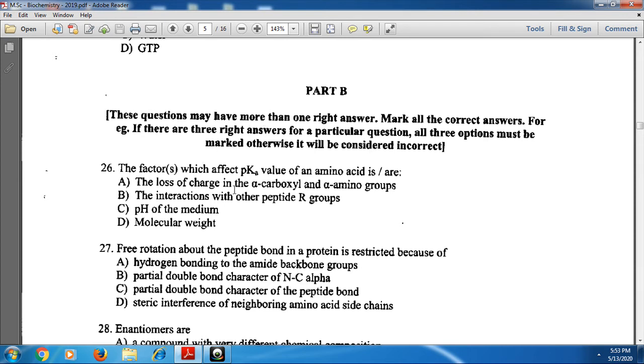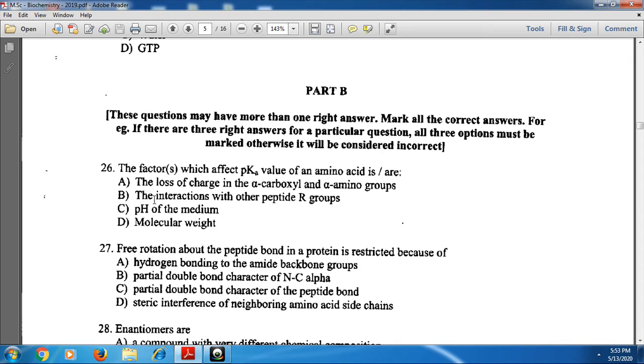Here for the 26th one, the factors which affect the pKa value of an amino acid are: loss of charge in the alpha carboxyl and alpha amino groups, the pH of the medium, and interactions with other peptide groups.